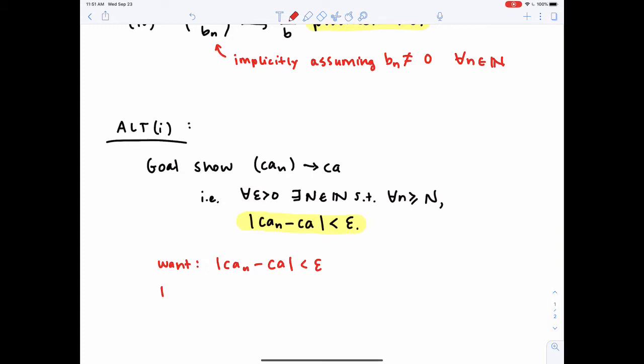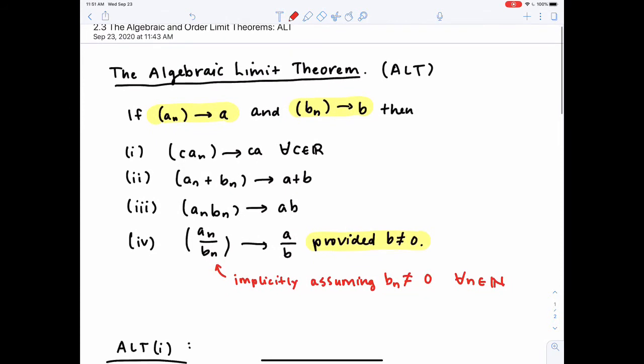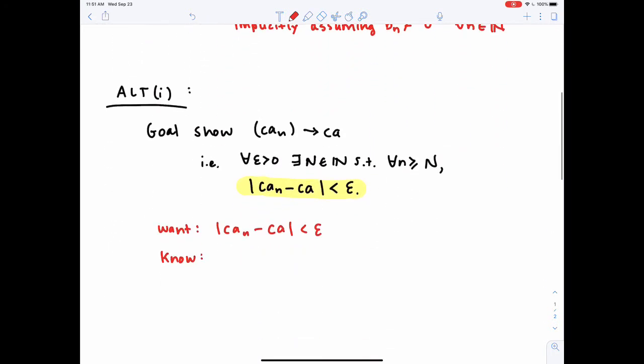According to our assumption that An converges, because remember that is a key part of the ALT, it's a global assumption that we're making for all 4 parts of the ALT, I can choose a tail such that An minus A is less than anything I want.